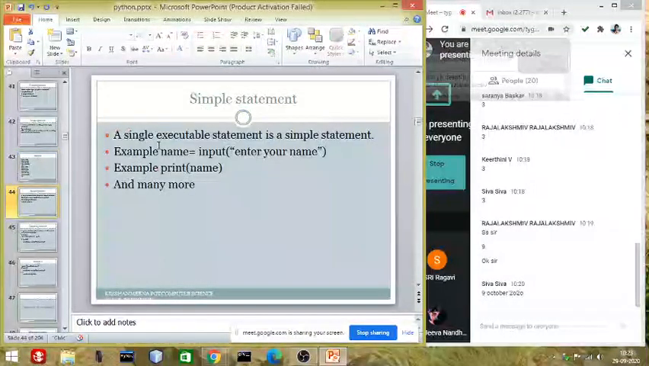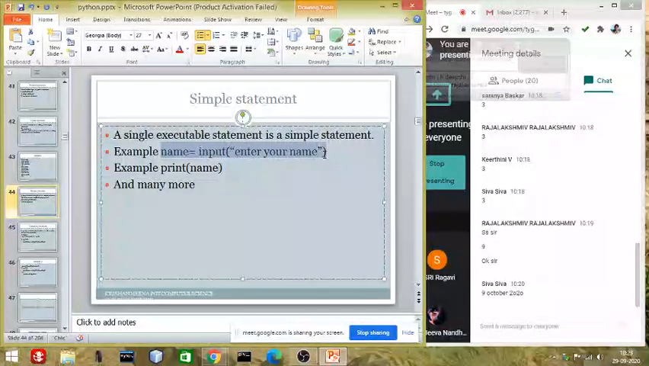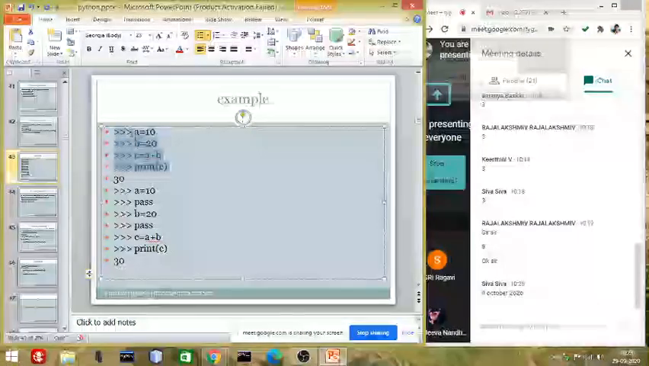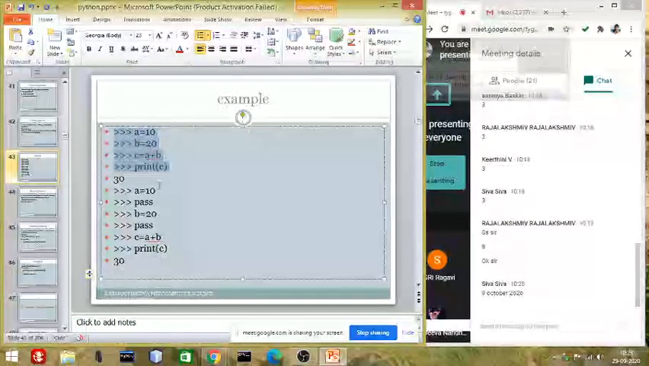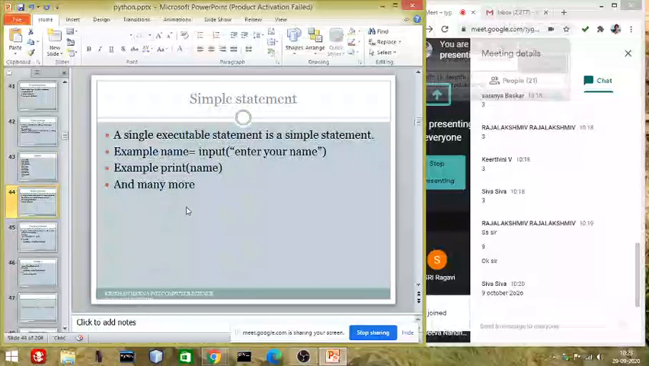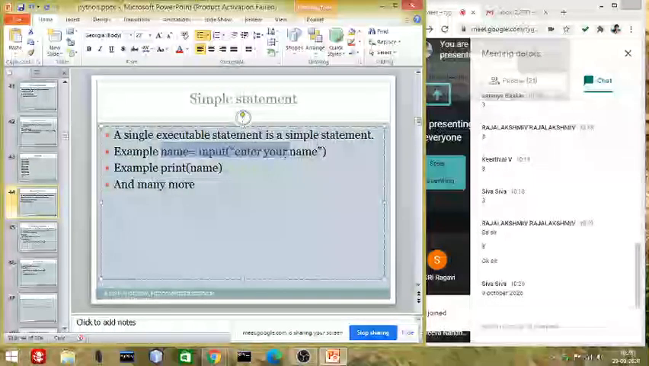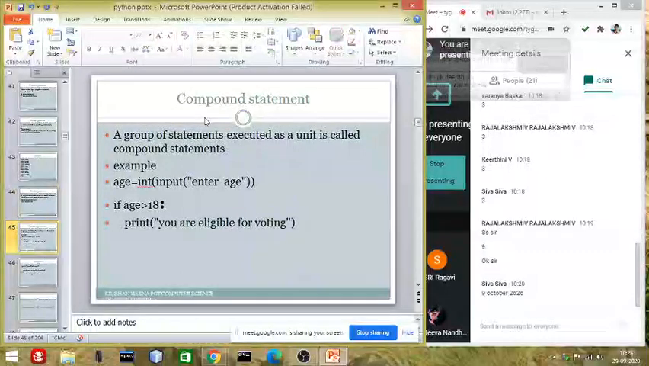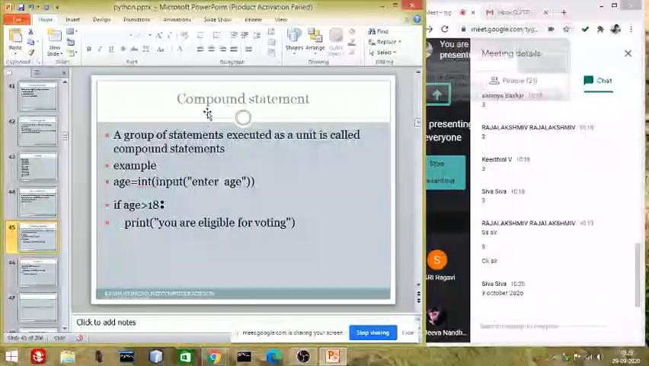The next one is a simple statement. If we are writing like that, name is equal to input some value, print name, or any simple program. Last example, this is one of the programs which is an example of a simple statement. I hope it is clear to everybody, because last time we have already learned, just revising. And now let us have a discussion again about compound statement.